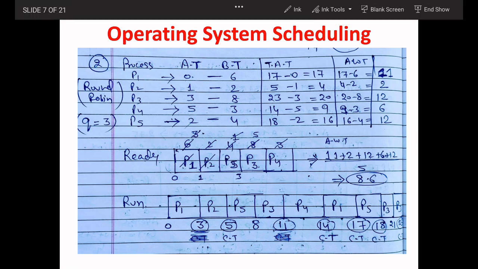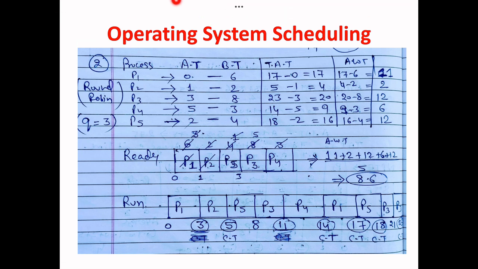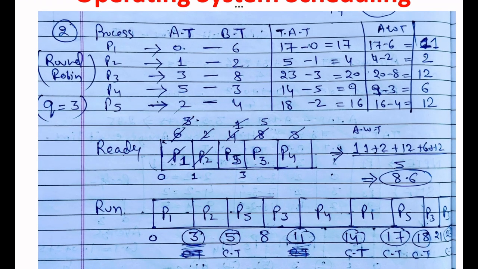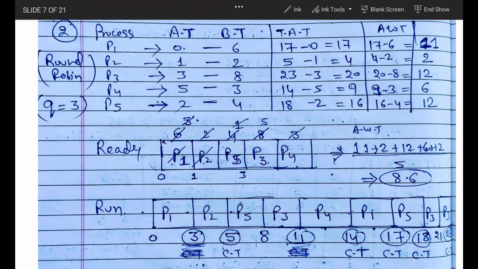Now next question they asked. This question they asked is on round robin. This is the NPTEL question. They have given us arrival times 0, 1, 3, 5, 2 and burst times 6, 2, 8, 3, 4. Okay, in round robin there is a quantum time that they will give you.